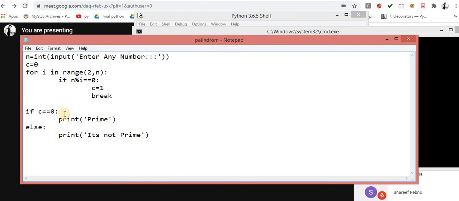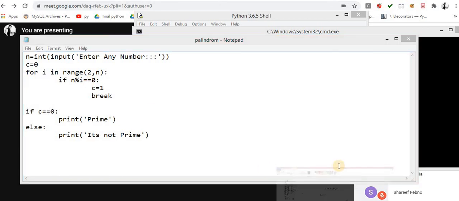And I am specifying when this condition is true. Whenever this condition is true, immediately I have to break that loop, because the next iteration is not useful for us, because we already know it. With 2 that number is divided perfectly. When this number is divided perfectly, why should I go with 3? Why should I waste my resources? Because in the first iteration I come to know.